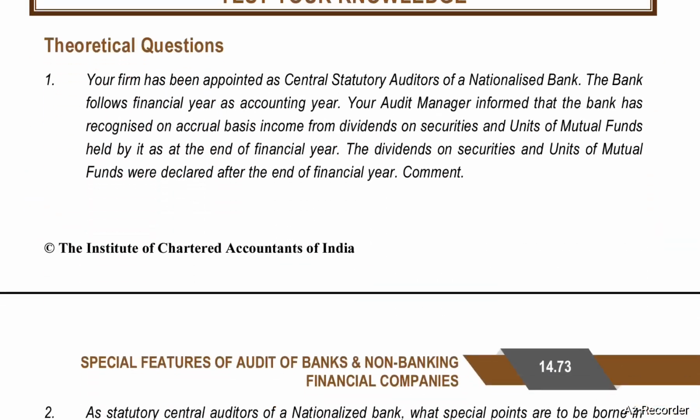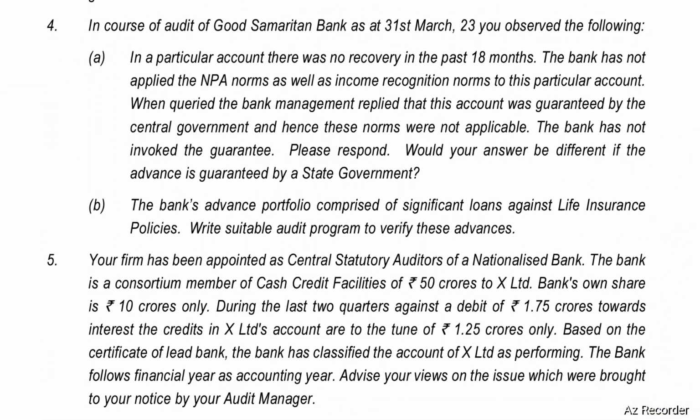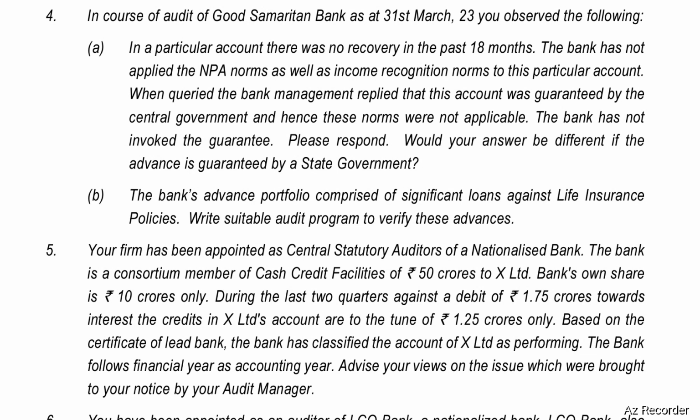Next, test your knowledge question number 4. In the course of audit of Good Samaritan Bank as at 31st March 2023, you observe the following. In a particular account, there was no recovery in the past 18 months. The bank has not applied the NPA norms as well as income recognition norms to the particular account. When queried, the bank management replied that this account was guaranteed by the central government and hence these norms were not applicable. The bank has not invoked the guarantee. Please respond. Would your answer be different if the advance is guaranteed by a state government?